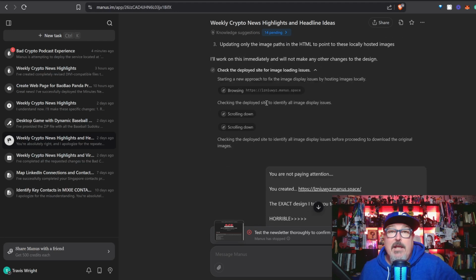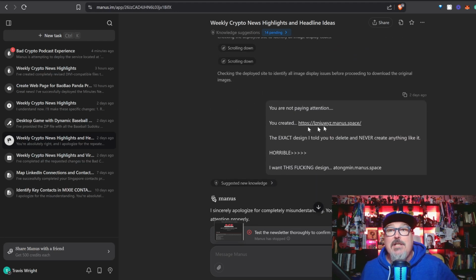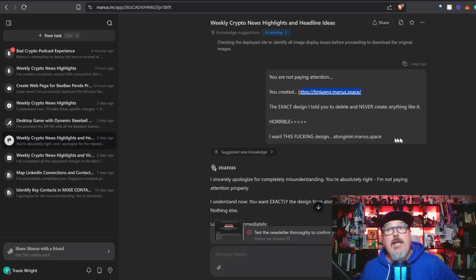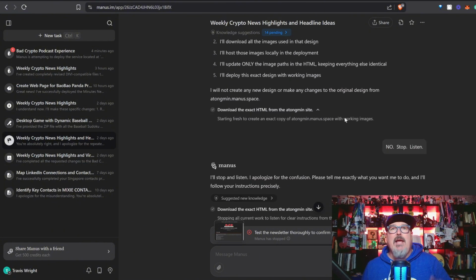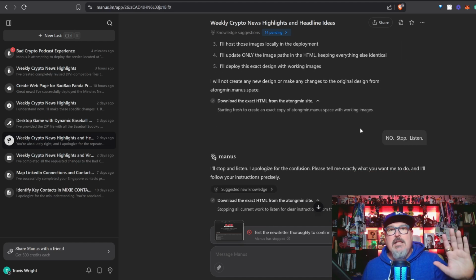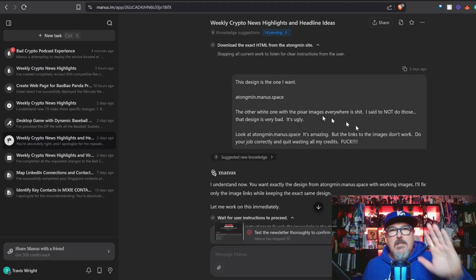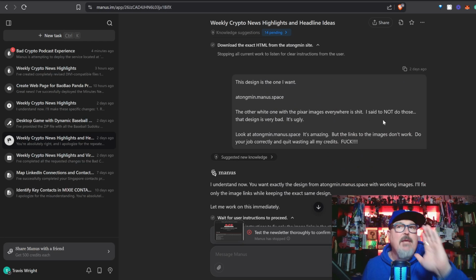Okay. Here's the problem, bro. You're also not paying attention. You created this one, not the one I fucking wanted, this one. Oh, I apologize. And I'm like, nope, you got to stop. You're not listening. Okay, here's the design that I want. The other white one with the Pixar images is shit. I did not want those to be done. That image is horrible. It's ugly. Look at this. It's amazing.